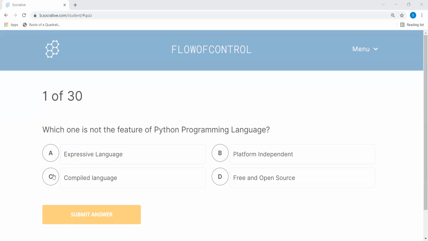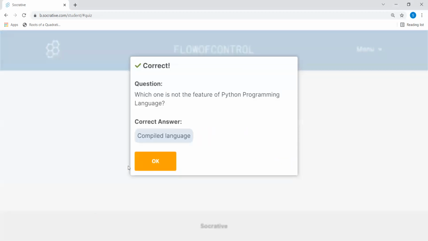Now here we have a point of conflict, but before you come to conclusion, you must see all the options. So the fourth is free and open source, and all of us know it's free and open source. So we know that Python is an interpreted language, so it is the compiled language is an incorrect one. So let's submit the answer.